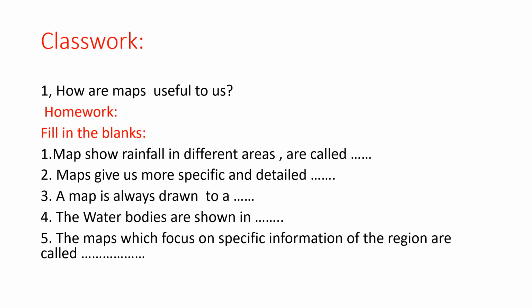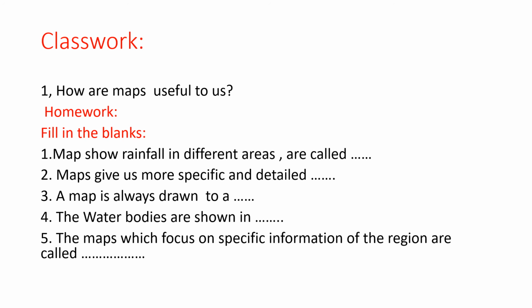Let us discuss about classwork and homework for today. Classwork, I am going to give only one question. How are maps useful to us? For this question, you have to find out the answer from your book. This is as a classwork and homework. Filling the blanks given here.